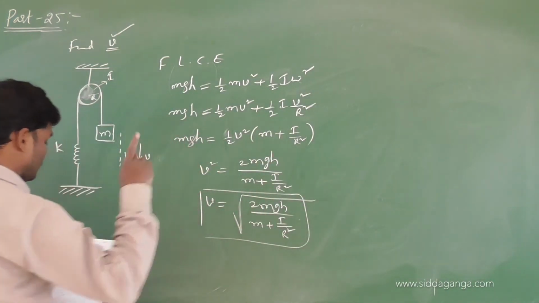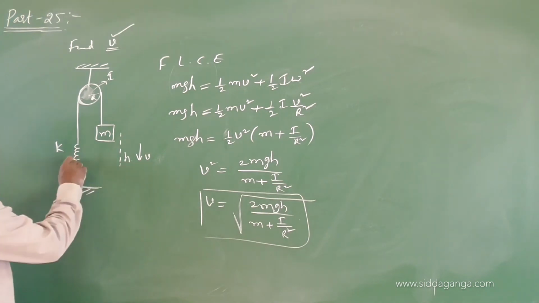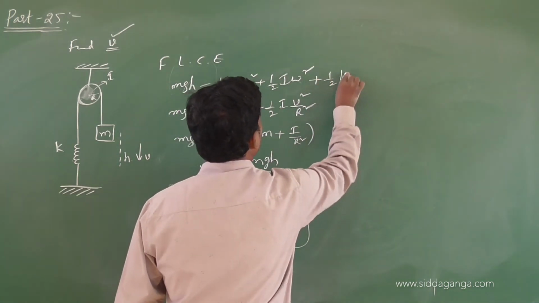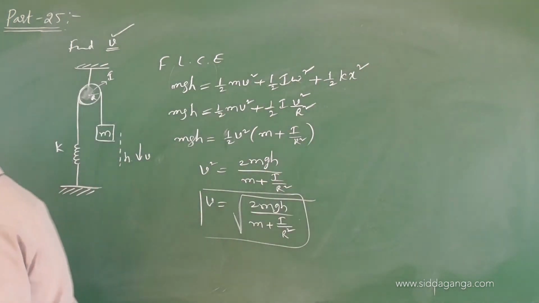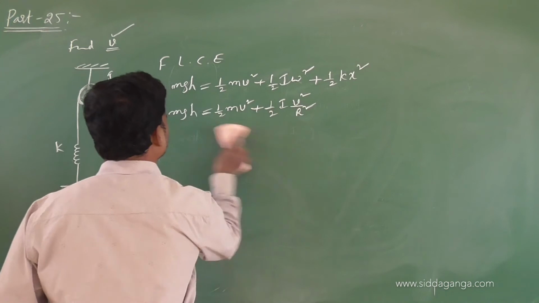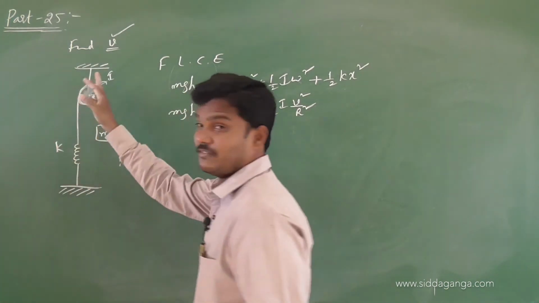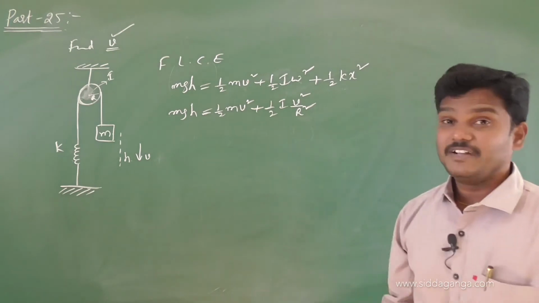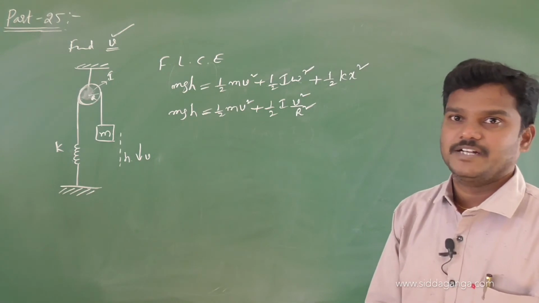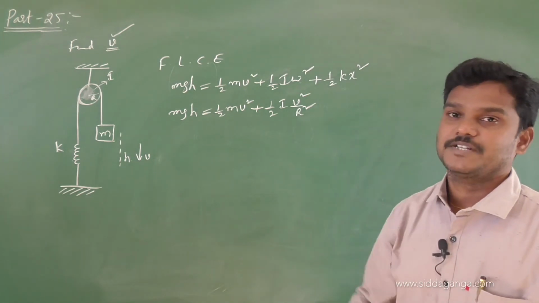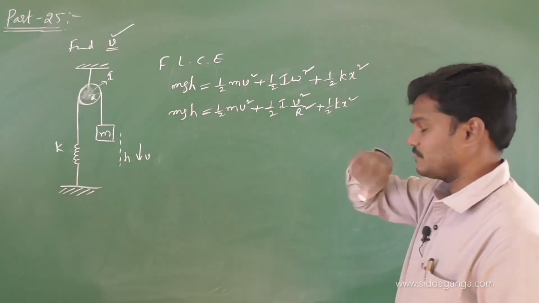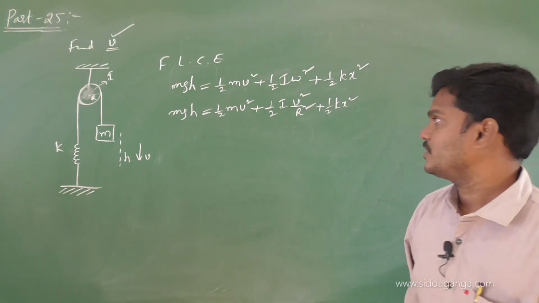And see, one more thing I forgot here, the spring energy. The spring will gain some energy, so sorry, you write one more energy due to the spring, half kx square. Sorry, change this, because I forgot the spring. I thought only the wire is there. Because of the motion of the block, the spring gains some potential energy, half kx square, gain in energy.